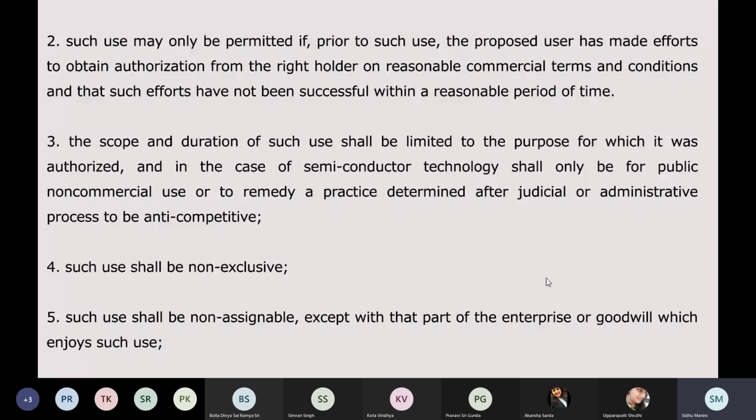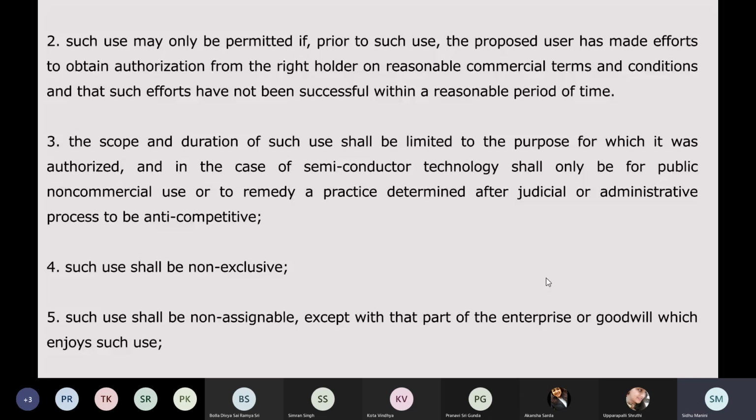It should be a balanced offer, and she has refused. So I have tried multiple times to obtain her consent or a voluntary license, but she does not want to give me the license. So I have made efforts to obtain her authorization on reasonable terms and conditions, and my efforts have not been successful. So only then I'm eligible to apply. So the second point says this.